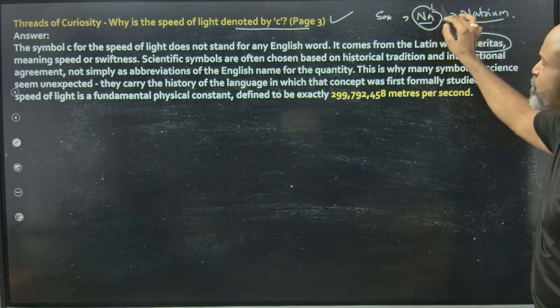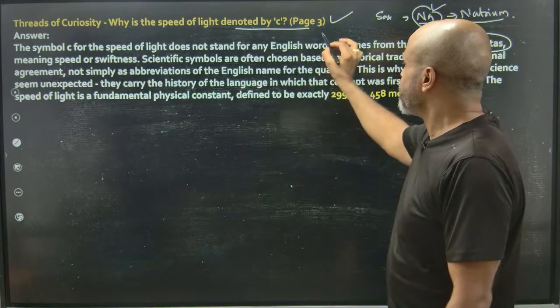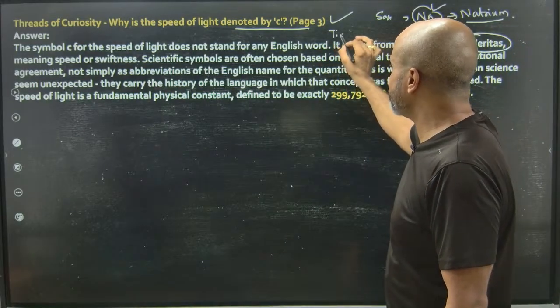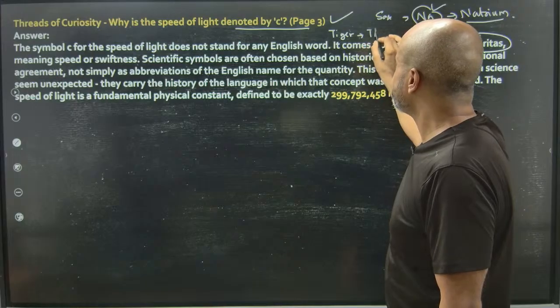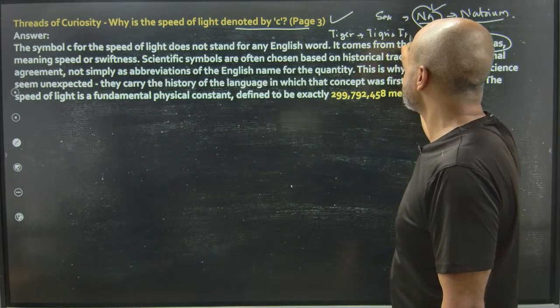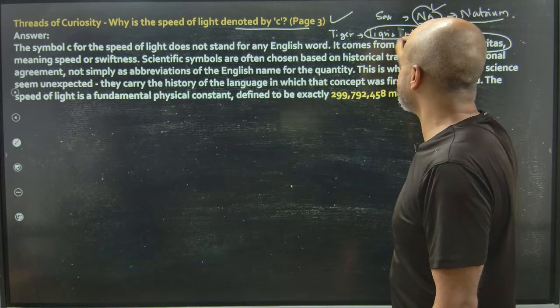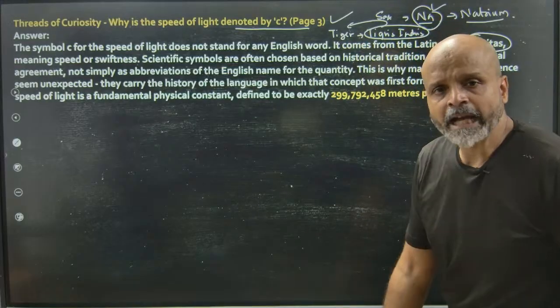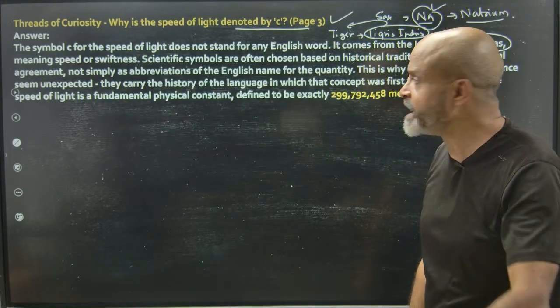In biology, for tiger we say Tigris indris. This is a biological name that comes from Latin.